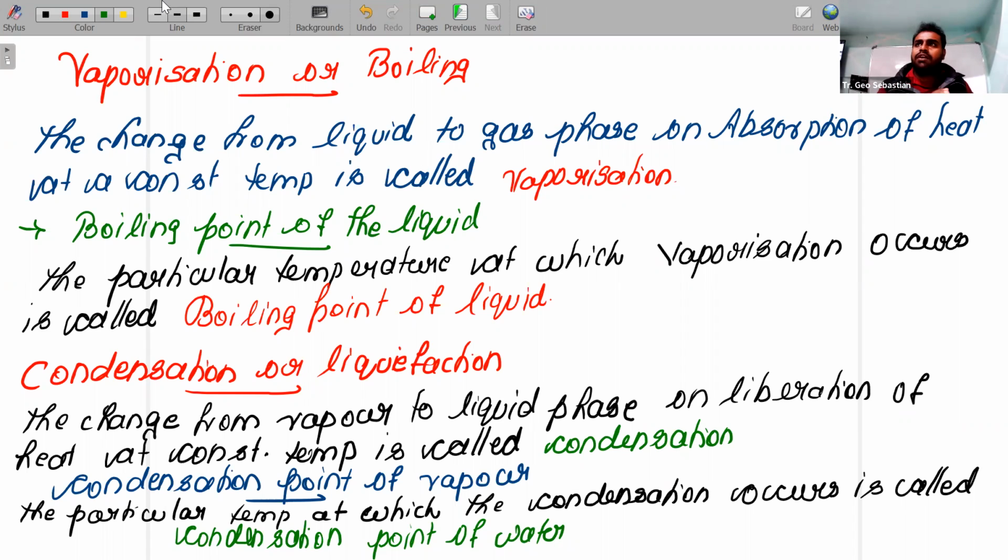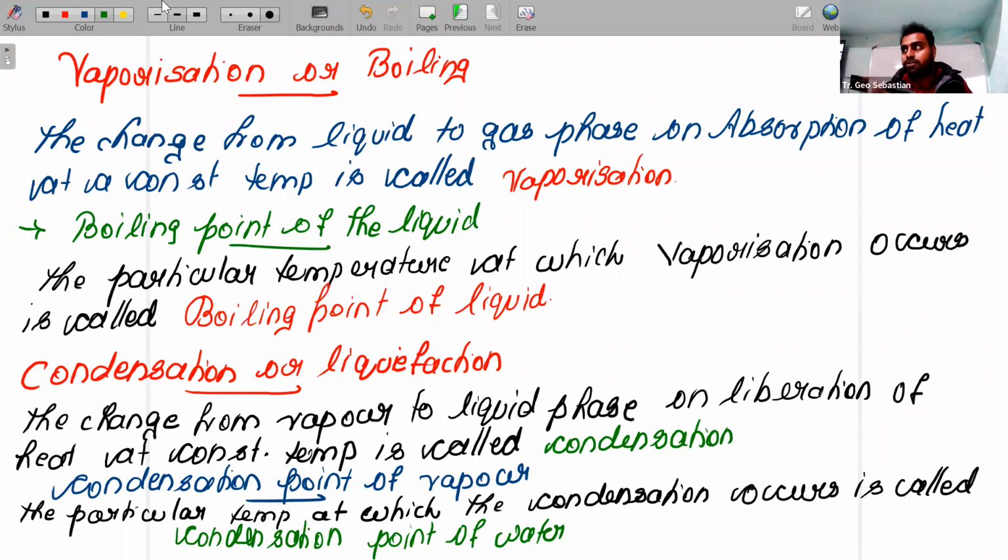Fine. All the terms you already studied, 8th standard, 9th standard only. Now, condensation or liquefaction. What do you mean by condensation? Children, what you studied in vaporization, the opposite is going to happen. Vapor will be converted into liquid by releasing heat energy at a constant temperature. We call it condensation or liquefaction. So what do you mean by condensation point of water? The particular temperature at which condensation occurs, we call it the condensation point of water.